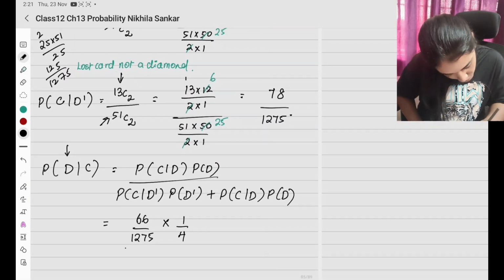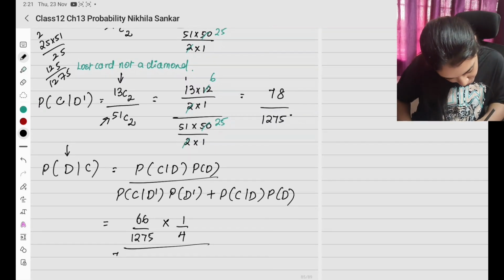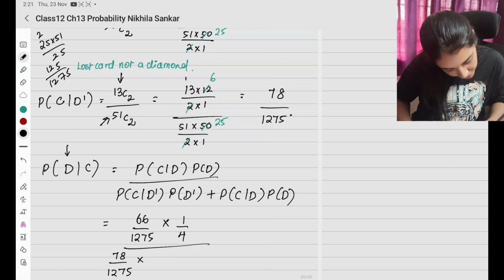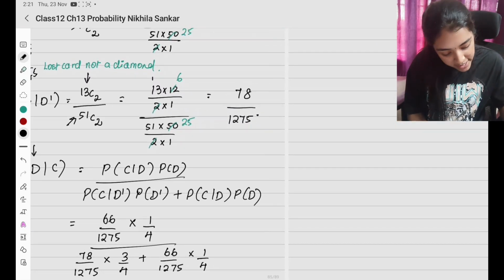So 1 by 4 the whole divided by, what do we have here? C given D dash, which is 78 divided by 1275, times not a diamond, which is 3 by 4, plus the same numerator, 66 by 1275 times 1 by 4. So the LCM is going to be 1275 times 4. So the denominator gets cancelled.